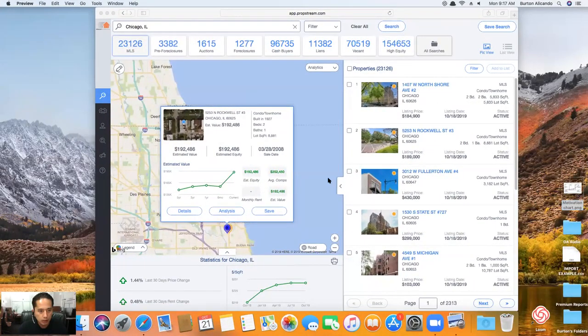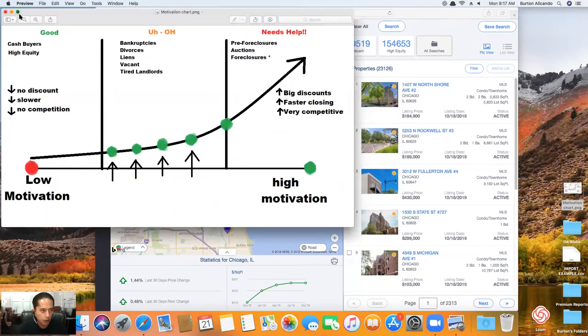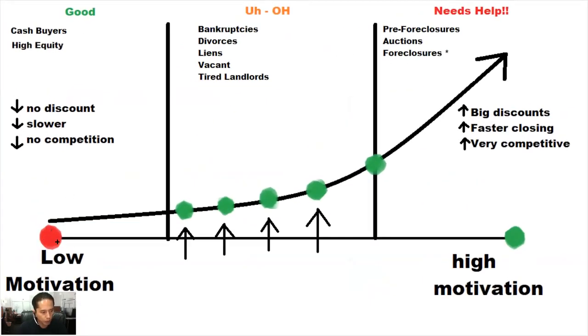All right, and so the way that we've always looked at it is you have your low motivated sellers, and you have your high motivated sellers. Here in the high motivated sellers, you have your pre-foreclosures, auctions, and foreclosures, depending on the state that you're in, if it's a redemption state. But most investors love this category because of the big discounts, faster closing. However, it's very competitive, right?